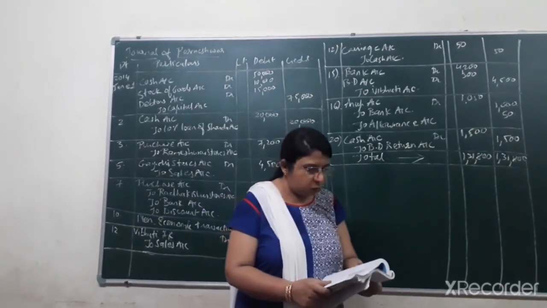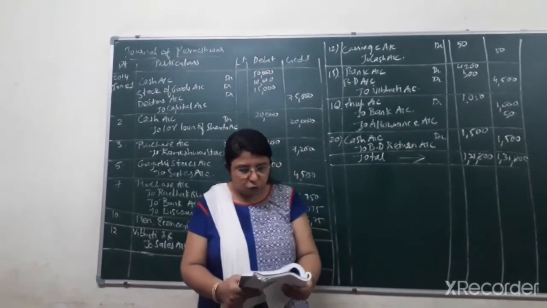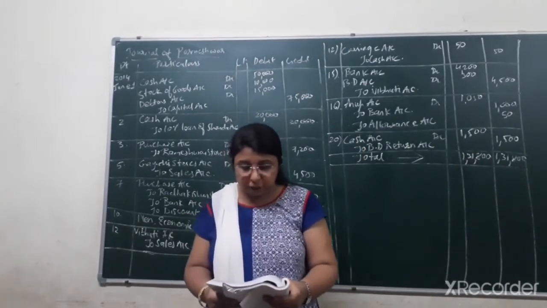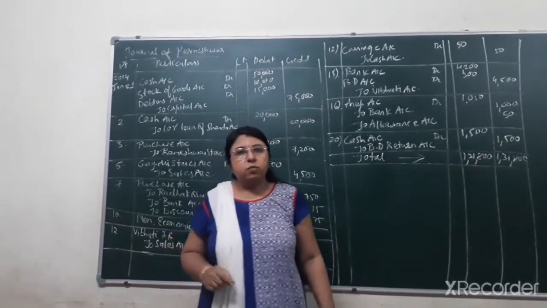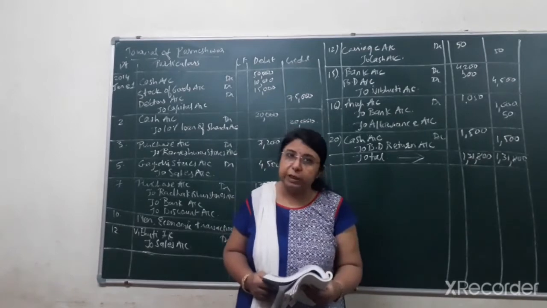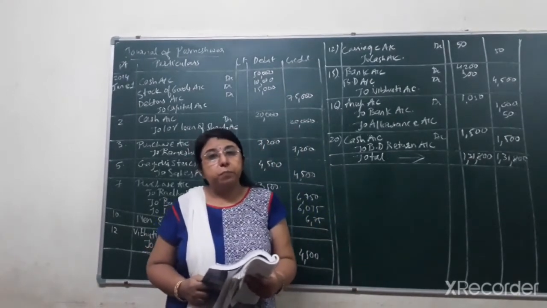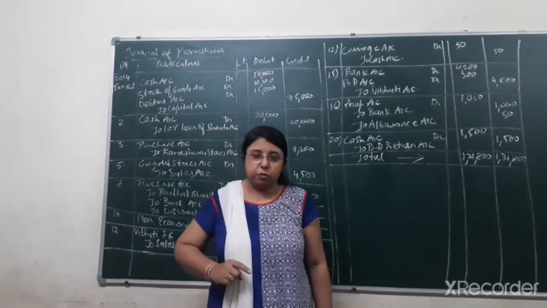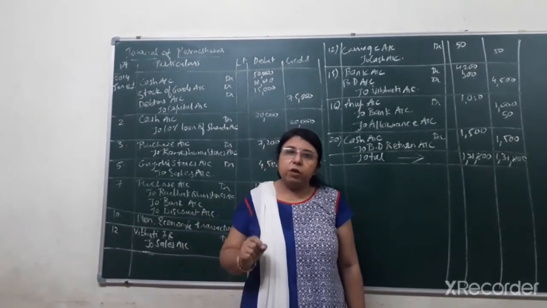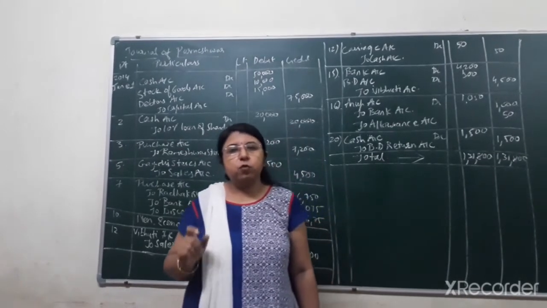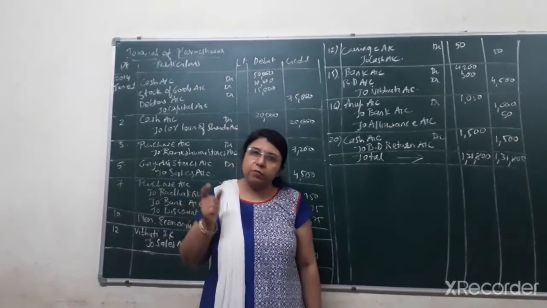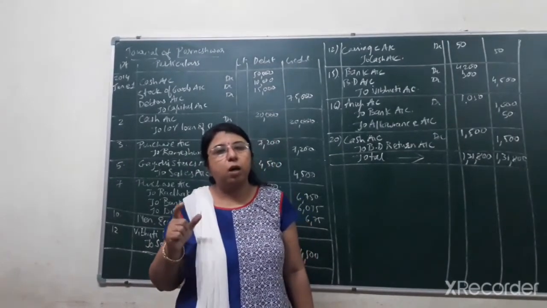Goods of rupees 15,000 purchased from Radha Kishan Stores at 10% trade discount and 10% cash discount, issued check for half amount. Now in this transaction we have purchased goods worth rupees 15,000 from Radha Kishan Stores, and on that we have to count 10% trade discount and 10% cash discount. Students, I have already explained the concept of trade discount and cash discount. Whenever both are given in any transaction, first of all we have to subtract the trade discount. After subtracting the trade discount, on whatever balance remains we have to count the cash discount.